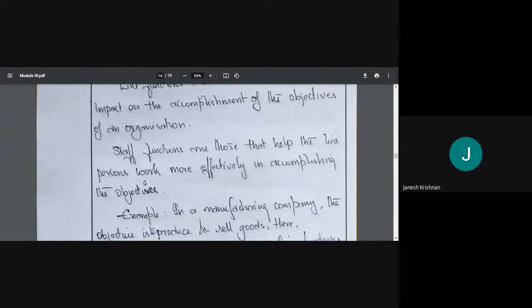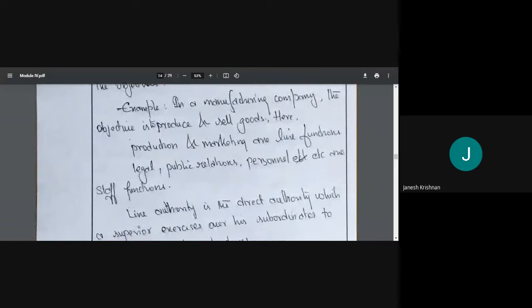Okay, staff help. With an example, say a manufacturing company, the objective will be more profit. If we want profit, we need to sell more, and if we want to sell more, we need to produce more. So we need good production, and then we need to sell more, marketing.